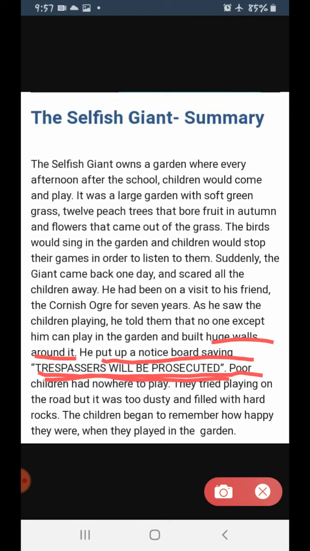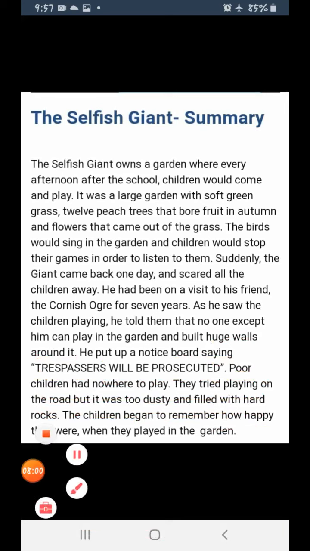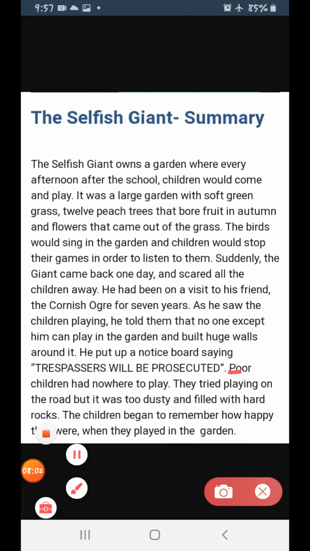So, poor children were very unhappy. They were really very unhappy because they had lost their beautiful garden. They had nowhere to play. Clear? Now see next. Poor children had nowhere to play.